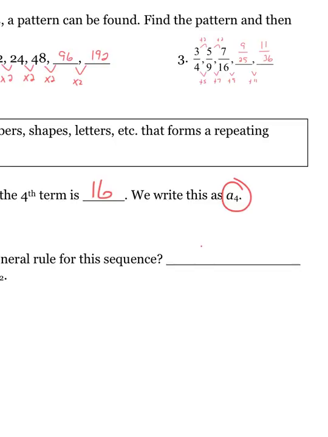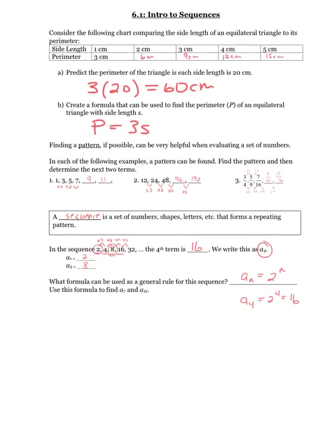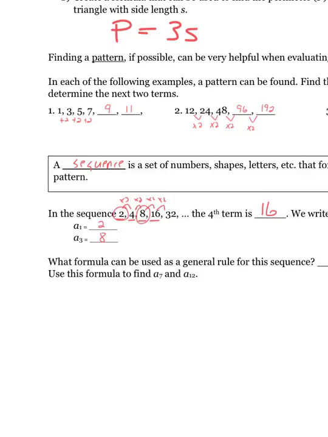So basically, a to whatever location it is, whatever term it is, the n term is going to be 2 to the n power. So a4 was 2 to the fourth, which was 16. It says use this formula to find a7 and a12. A sub 7 is the formal way to say it, means 2 to the 7th power. You could do that in your calculator, you get 128. A sub 12 is 2 to the 12th power, which is 4,096.